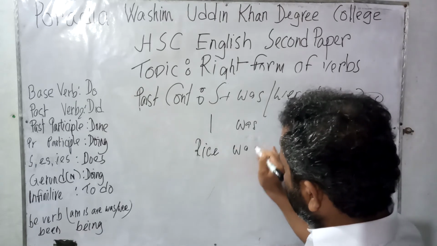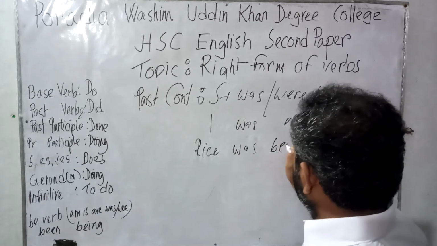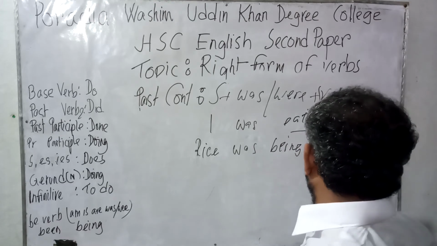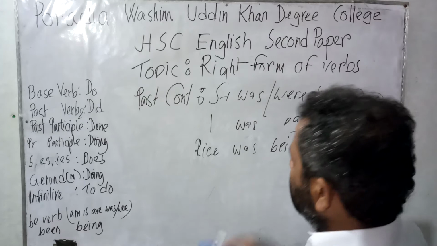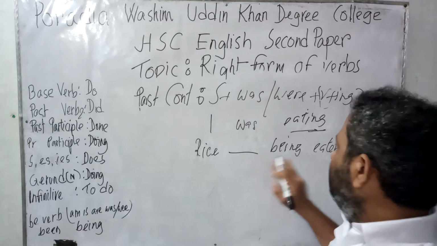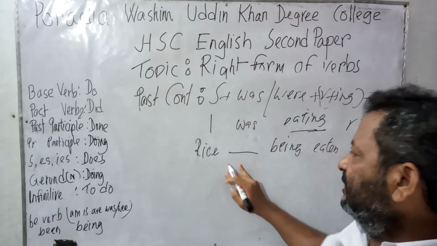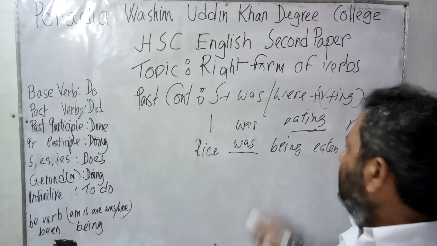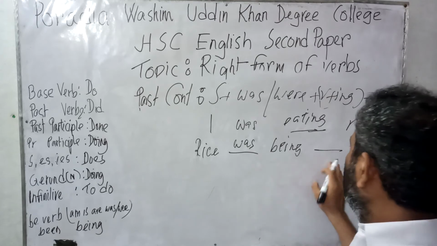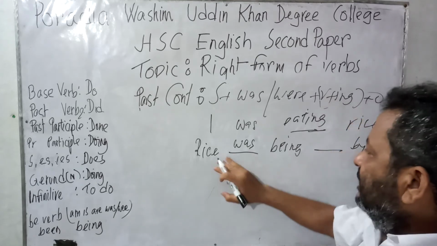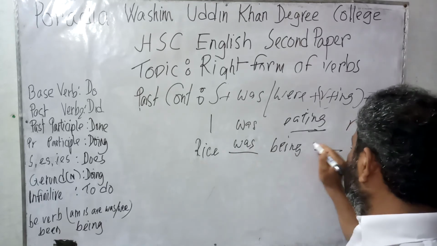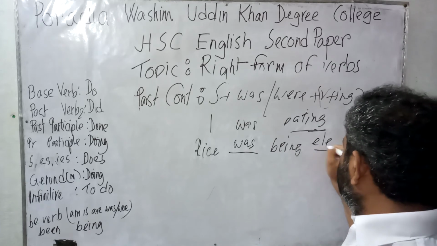Rice was, for ing it is being. Rice was being eaten. Rice was being eaten by me. Now, if the word was is not given and the place is blank, by seeing being and eaten, we can easily consider that it will be was. Another system I can show you: if the word eaten is not given but was and being are given, rice was being dashed by me, so it would be the third form of the verb, eaten.